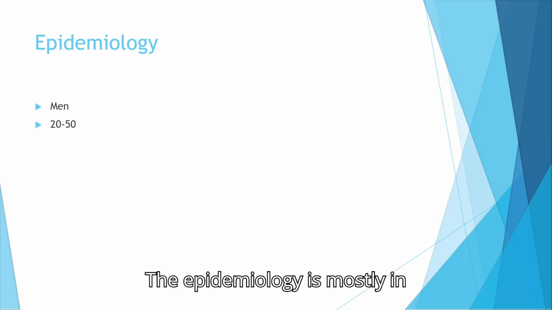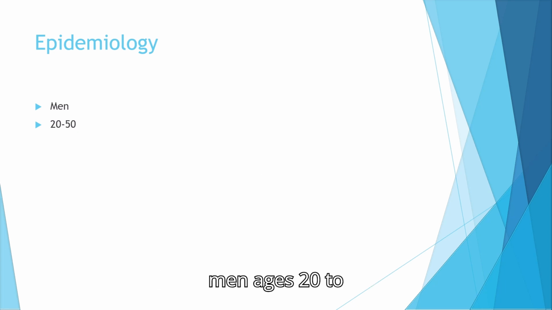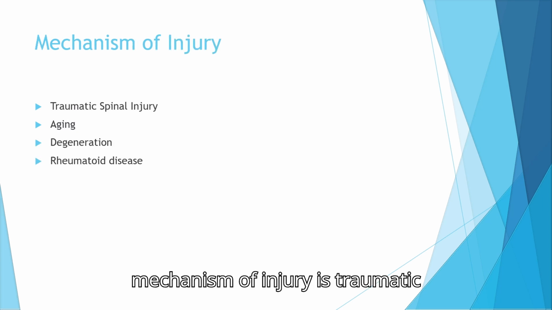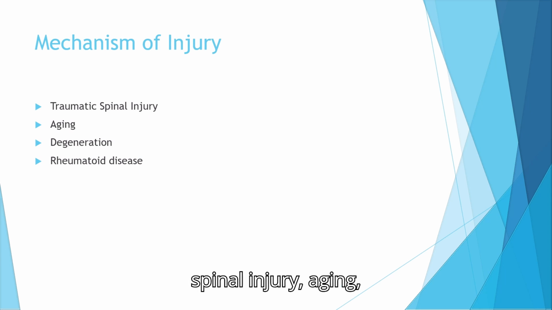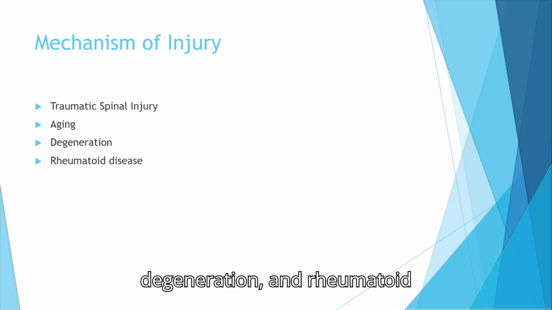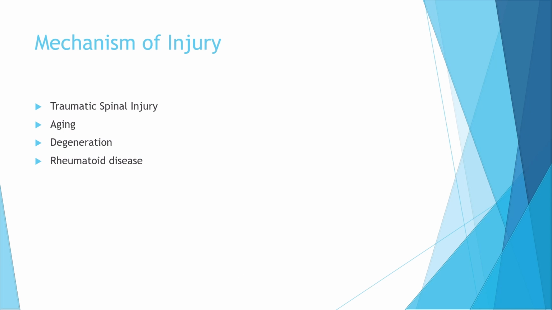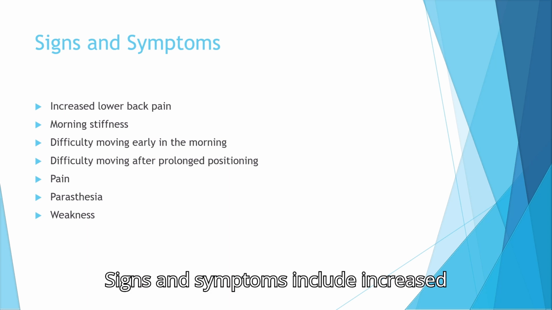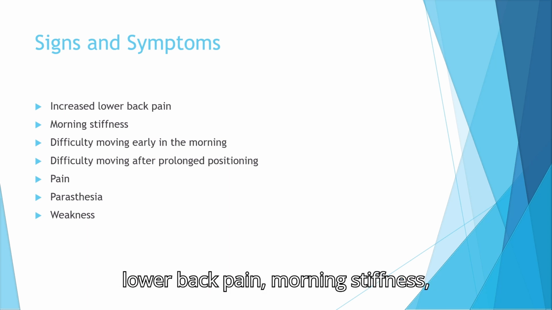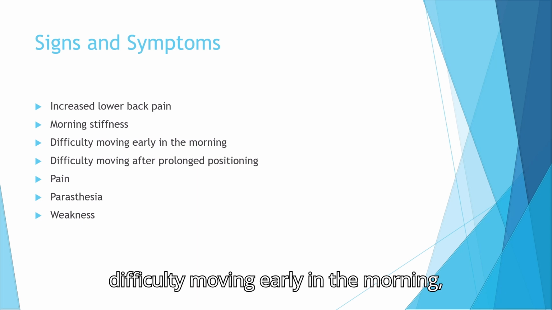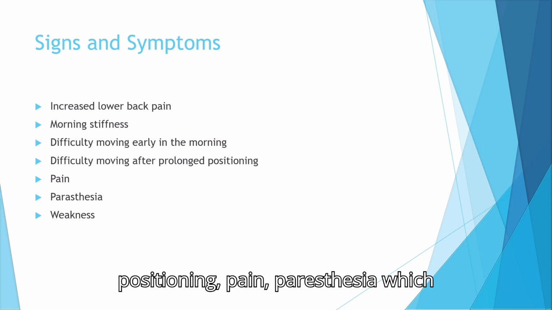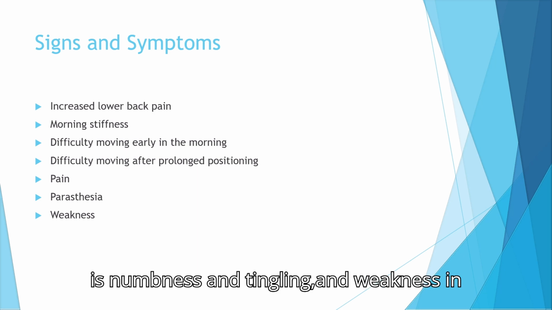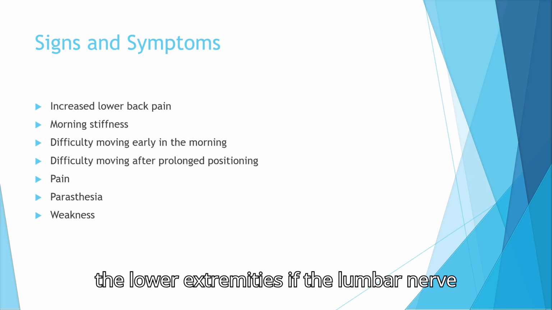The epidemiology is mostly in men ages 20 to 50 years of age. The mechanism of injury is traumatic spinal injury, aging, degeneration, and rheumatoid disease. Signs and symptoms include increased lower back pain, morning stiffness, difficulty moving early in the morning, difficulty moving after prolonged positioning, pain, paresthesia, which is numbness and tingling, and weakness in the lower extremities if the lumbar nerve roots are affected.